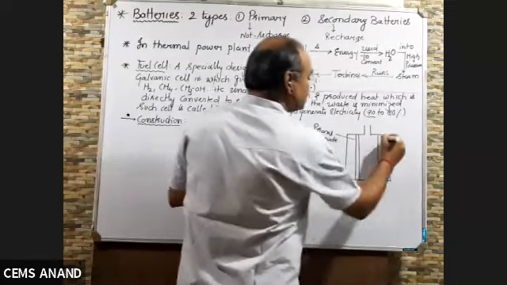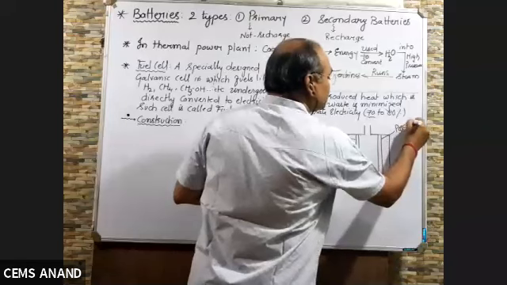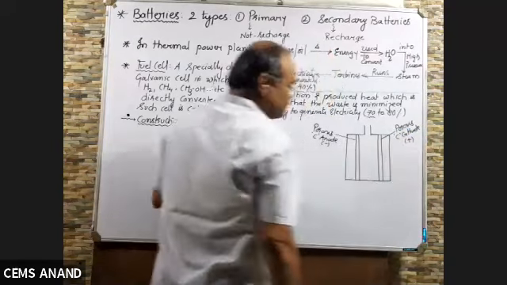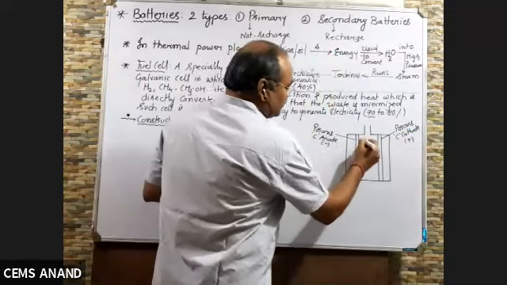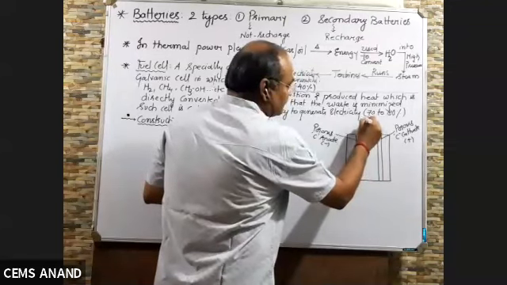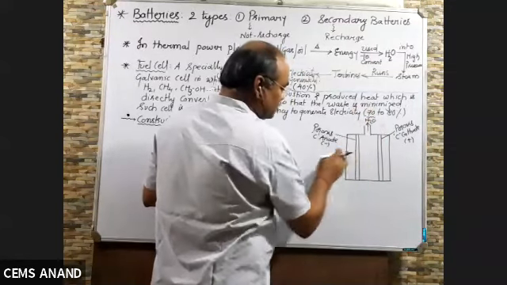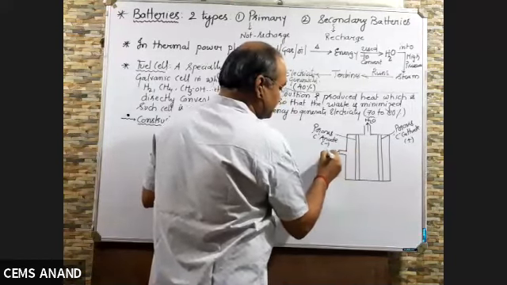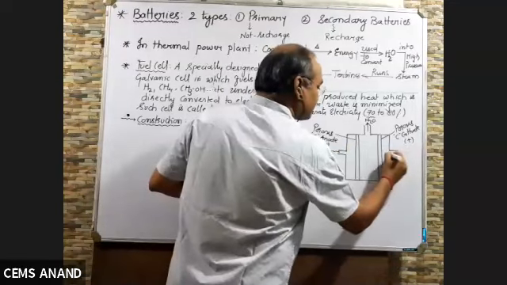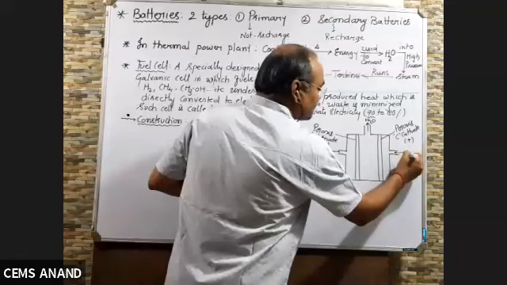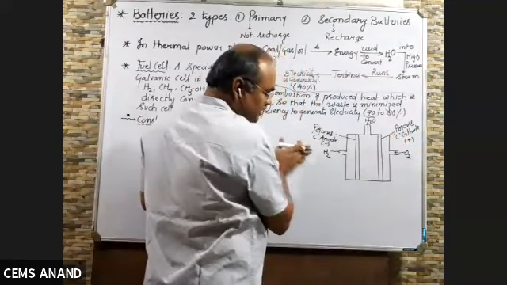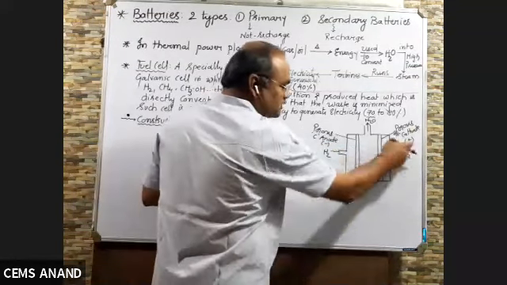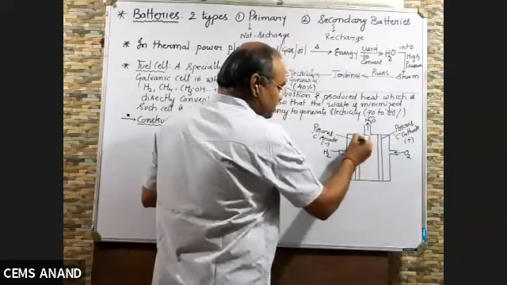And you know anode is negative. This is the porous carbon cathode. Cathode is positive. Here water is removed. From here you can add oxygen and hydrogen. From here oxygen gas is allowed to pass. From here hydrogen gas is allowed to pass, because it is a hydrogen fuel cell. So hydrogen is a fuel. Oxygen is a combustor.